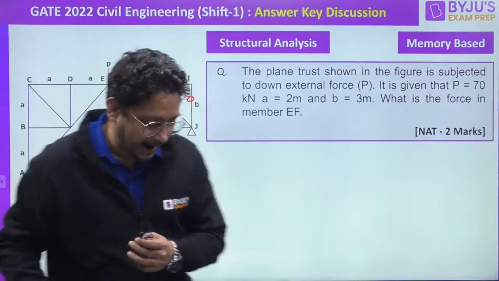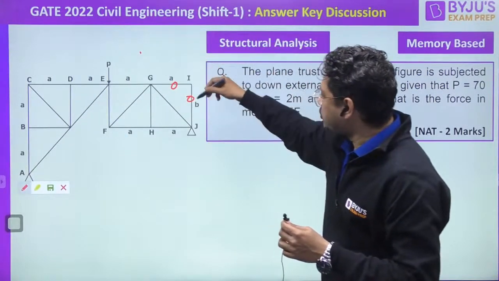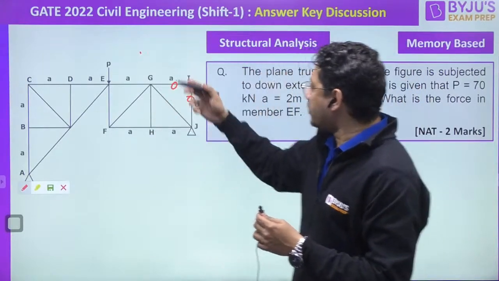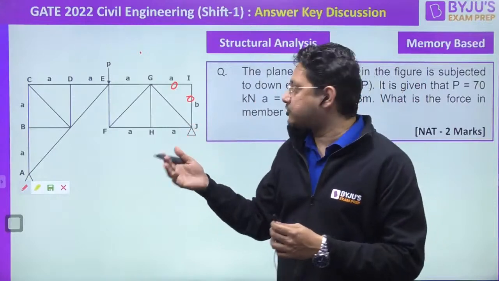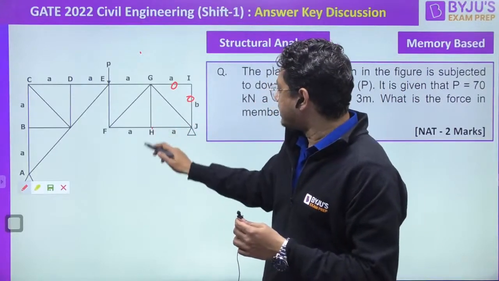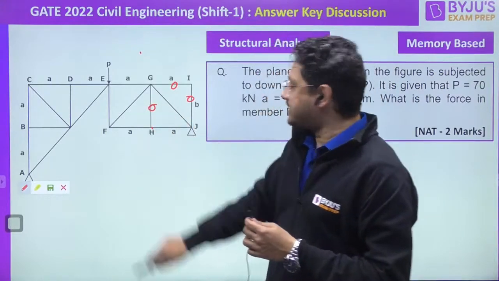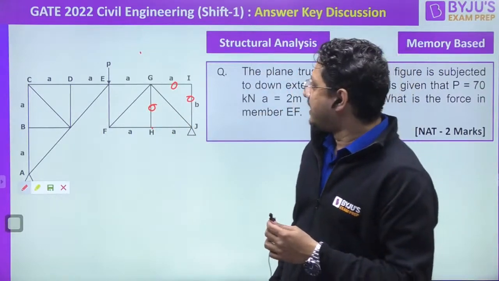Agree or not? At this joint, these 2 member forces are meeting. They will not exist. They will become 0 member force. So I told you, 3 rules are there, 4 rules are there. That's all. Now here at joint H, 3 member forces are meeting. 2 are in a one line. This will also not exist as 0 member force, isn't it?